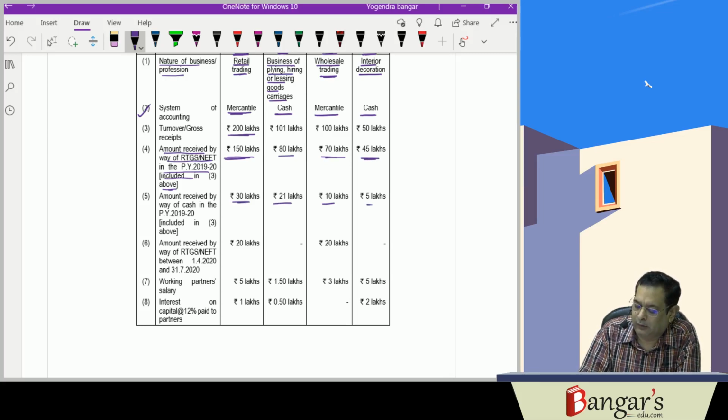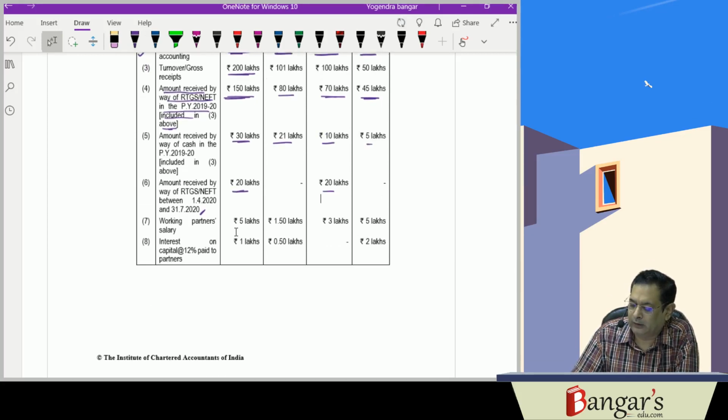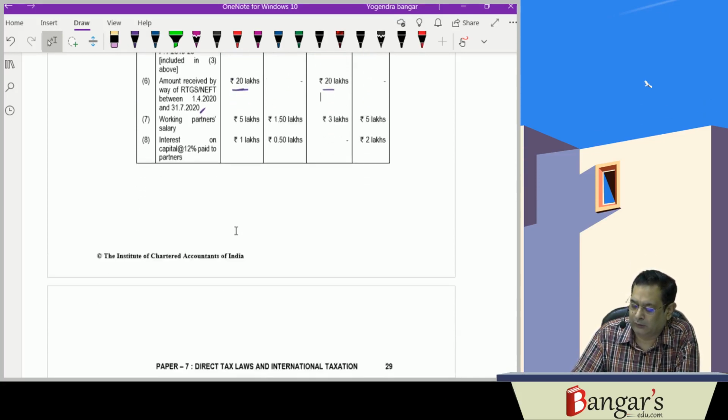Then they have received this much amount through RTGS and NEFT between 1/4/20 to 31/7/20, that is up to the due date of furnishing the return. Then working partner salary is provided and interest on capital has been provided in all these situations.